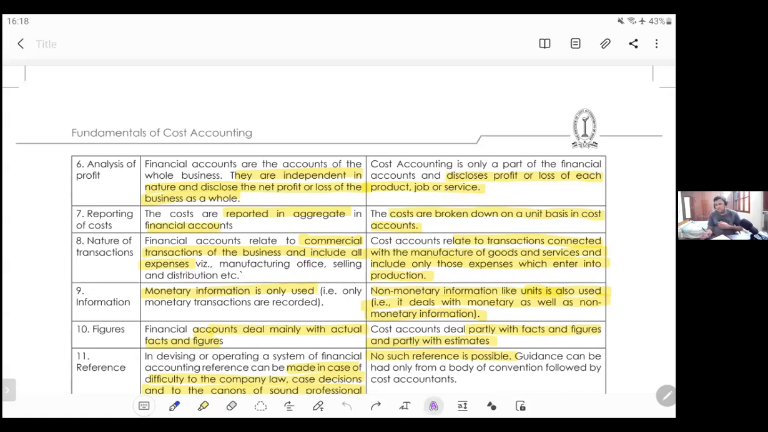Like in your sole proprietorship accounts, when the person uses his own premises as business, does he write in his final accounts as rent? Nowhere will he write in his final accounts rent charged on my own premises. That is a nonsense concept. But in costing you will write that. That's the main beautiful thing in costing.